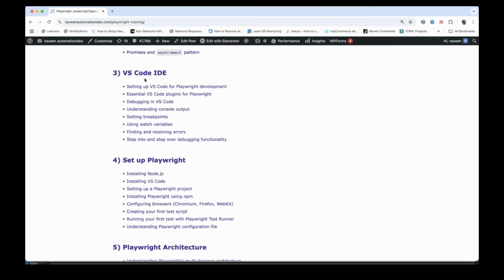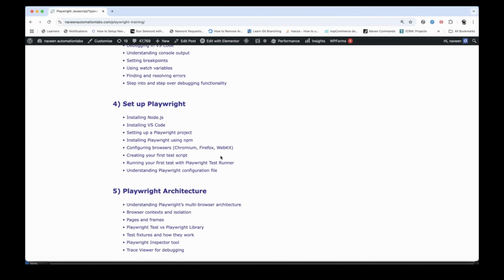So first of all, Visual Studio Code IDE, which is very, very popular, having some amazing plugins and extensions, and the best IDE for writing the JavaScript and TypeScript code with respect to Playwright, right? So we will go through with VS Code. We will avoid using IntelliJ or Eclipse, which are majorly designed for Java-based projects. But here we are going to talk about the JavaScript-based project. So we are going to go with Visual Studio Code.